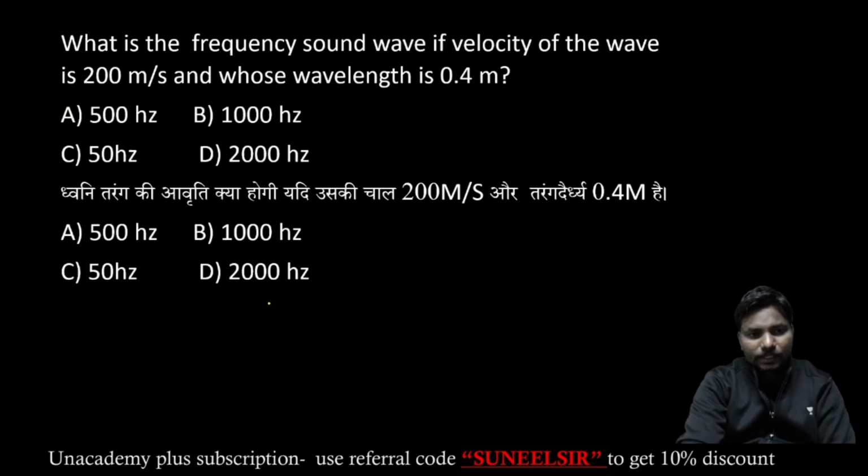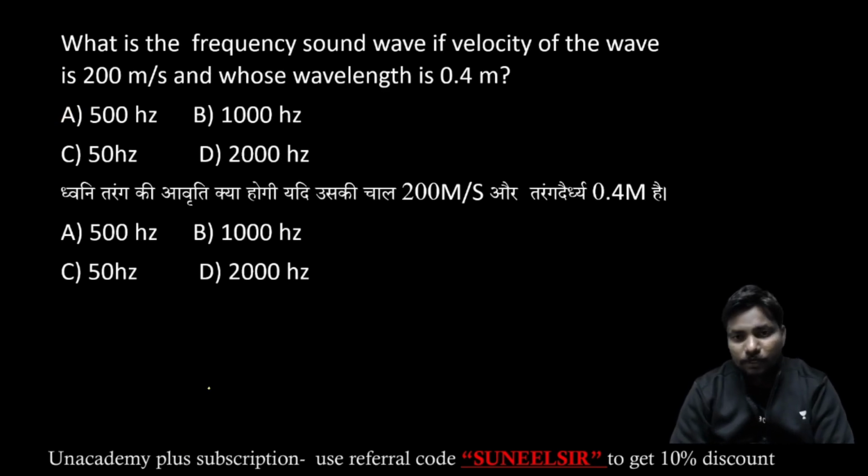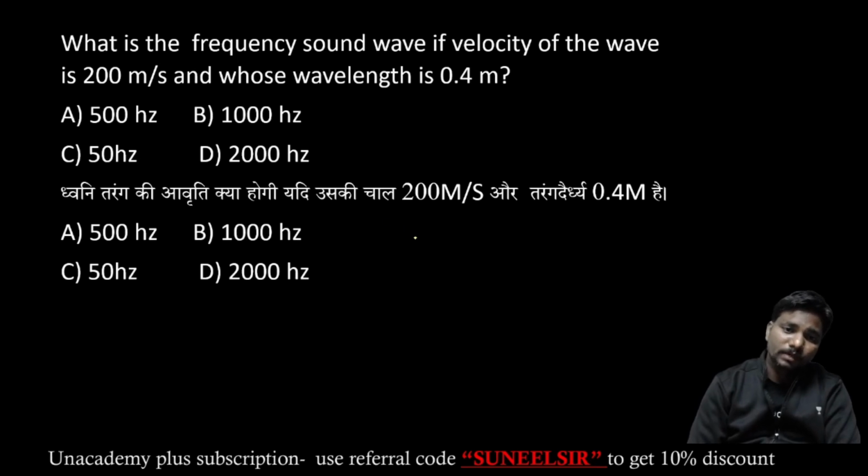Coming to the next one, guys. What is the frequency of a sound wave if the velocity of the wave is 200 meter per second and whose wavelength is 0.4 meter? Find out the frequency here. Use the same formula: velocity is equal to frequency into lambda.